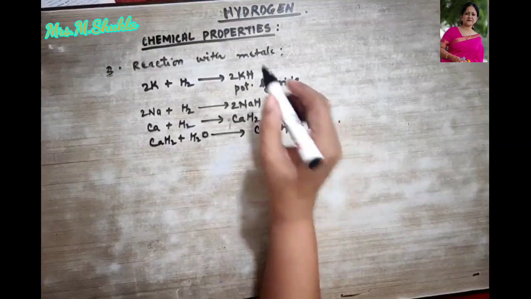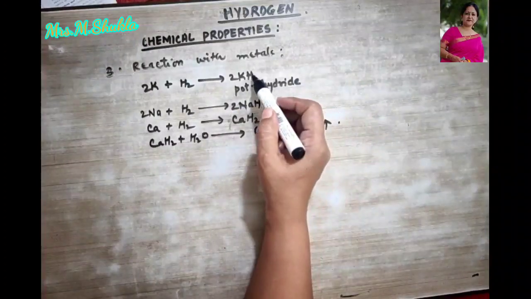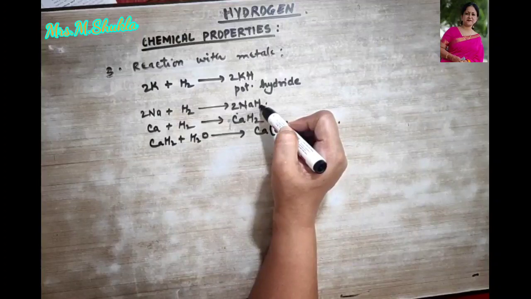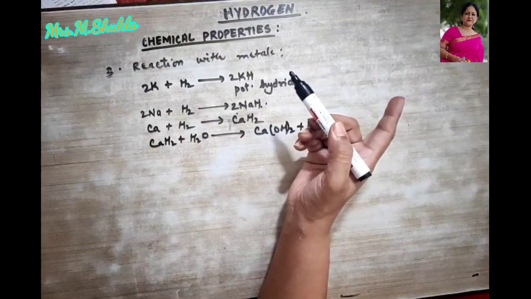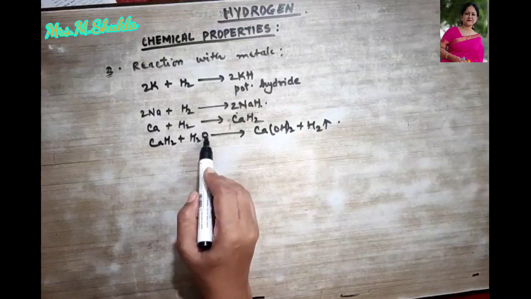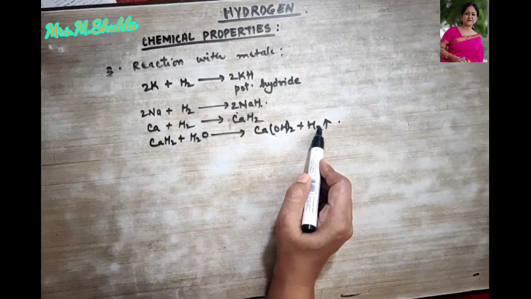I hope this is clear. All these hydrides are highly unstable, but potassium hydride and sodium hydride do not react with atmospheric moisture, whereas calcium hydride immediately combines with atmospheric moisture, and hydrogen gas is given out, right?